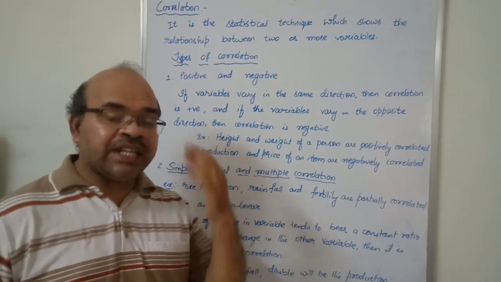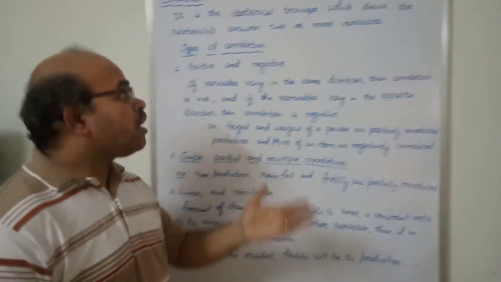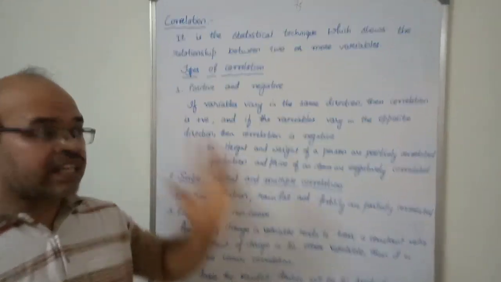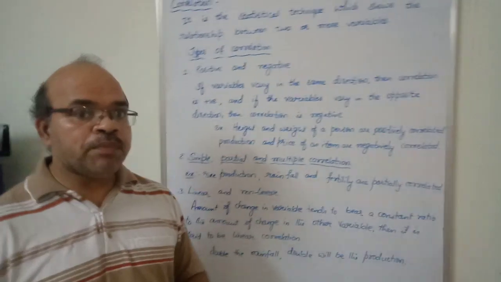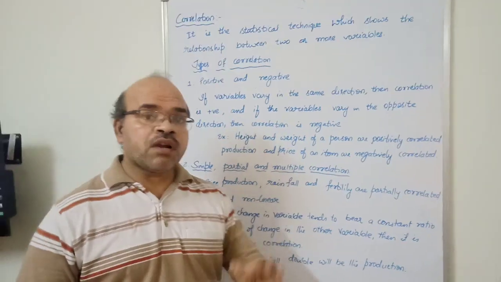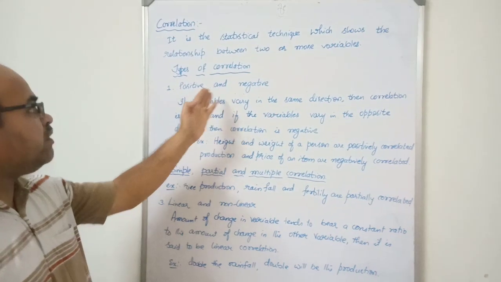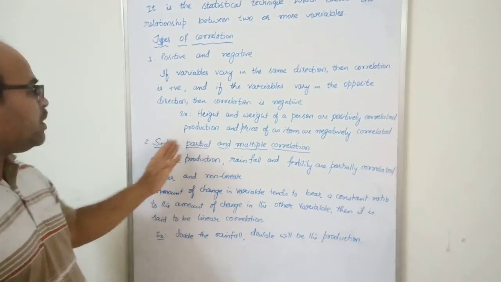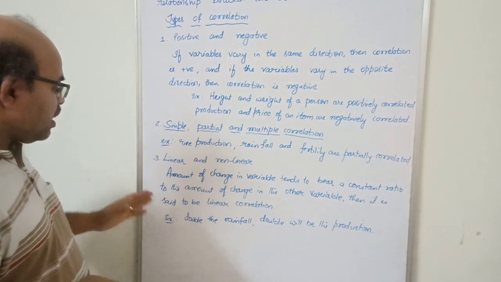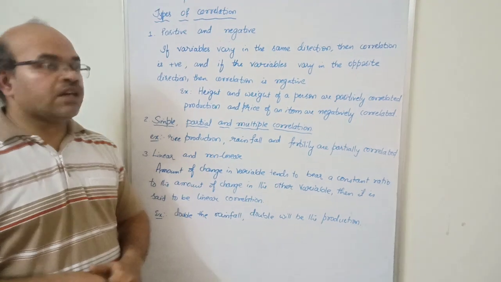types of correlation. But before that, correlation is just a statistical technique which shows the relationship between two or more variables. There are different types of correlations: positive and negative correlation, simple, partial and multiple correlation, and the third one, linear and non-linear correlation.